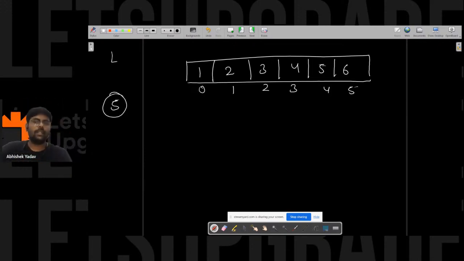So the first thing you can do is linear search. But in linear search, the time will be Big O of n, right? The time will be what, guys? It will be Big O of n.